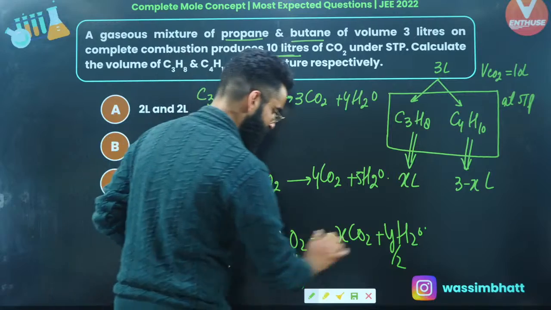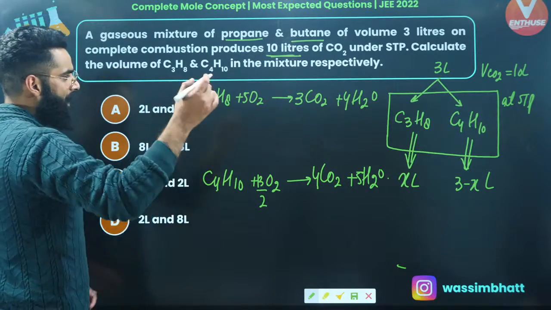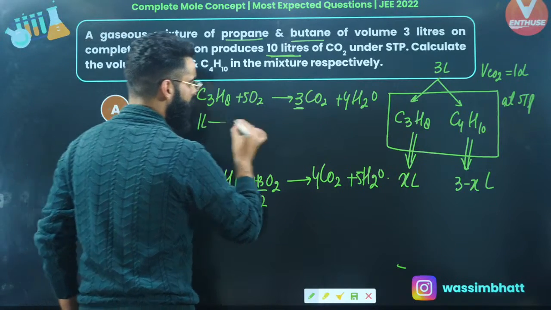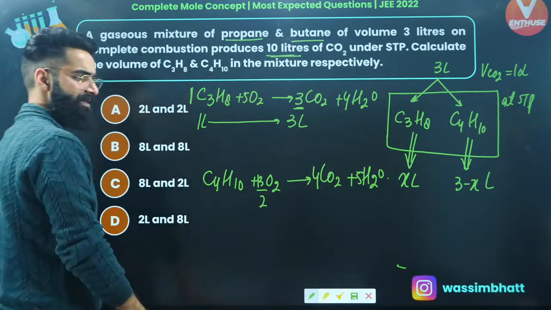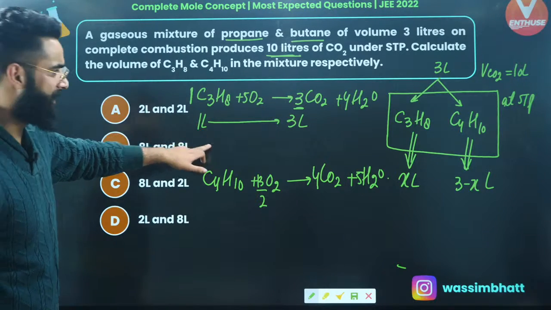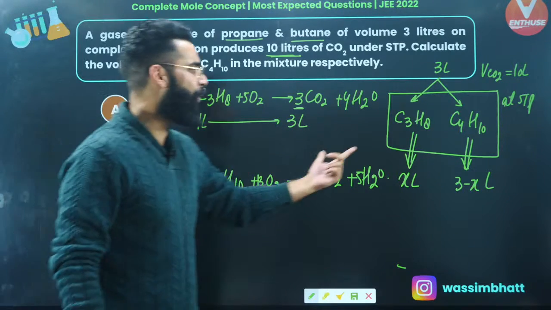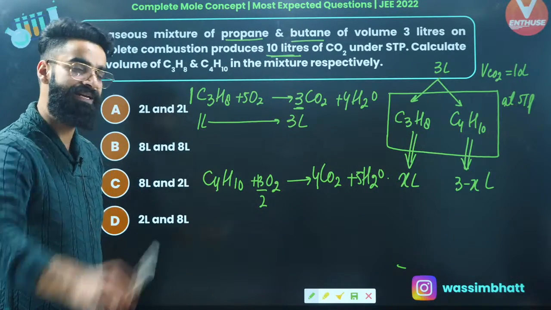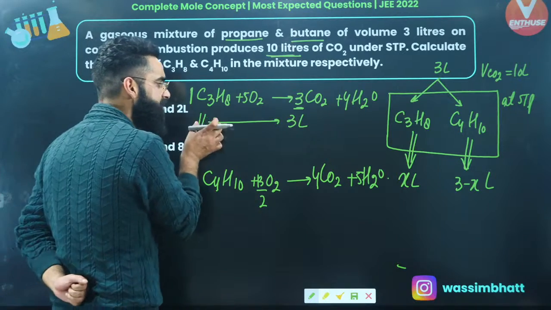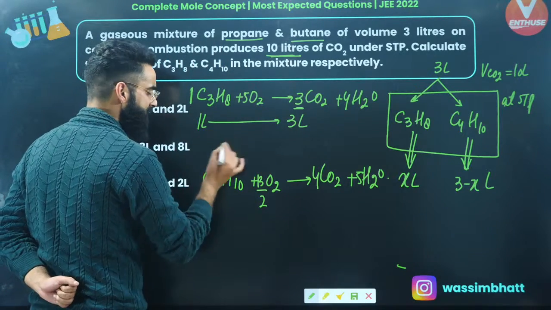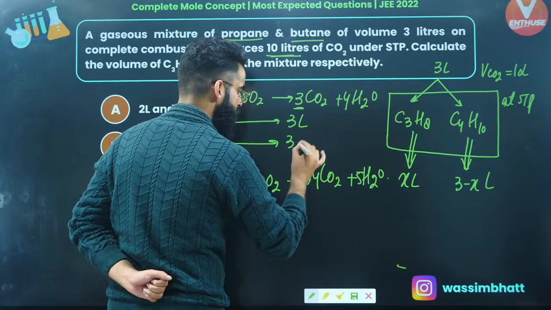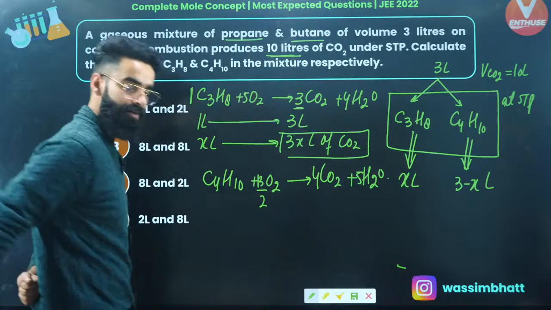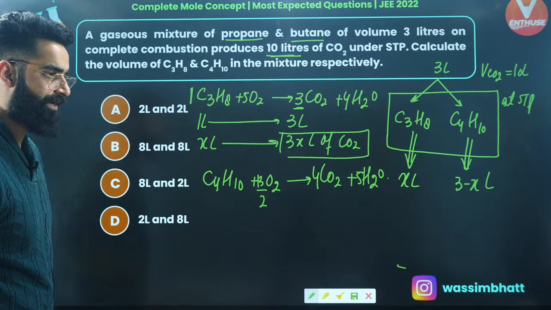Now see how this sort of equation is to be solved, which is given to you. See guys, as per the question, the stoichiometric coefficient right here is 1 and right here it's 3. Can I say 1 liter of propane gives 3 liters of carbon dioxide? As simple as that. But do I have 1 liter of propane in the container, or do we have some X liters of propane in the container? I must say we have some X liters of propane in the container. So people, if 1 liter of propane gives 3 liters of carbon dioxide, can I say X liters of propane are going to produce 3X liters of carbon dioxide? As simple as that.